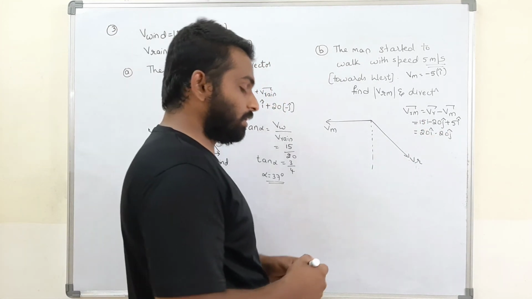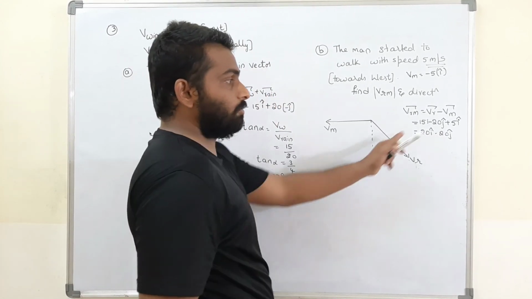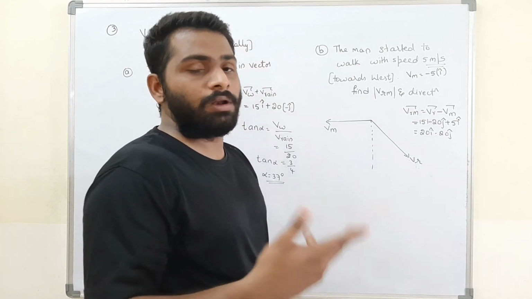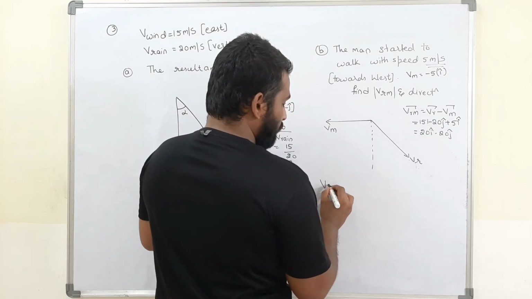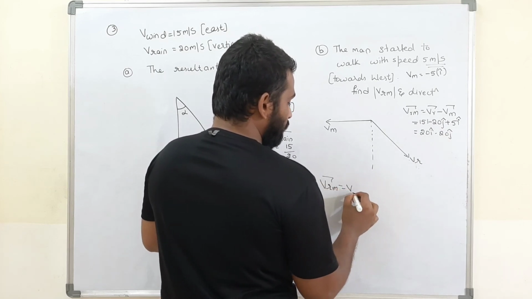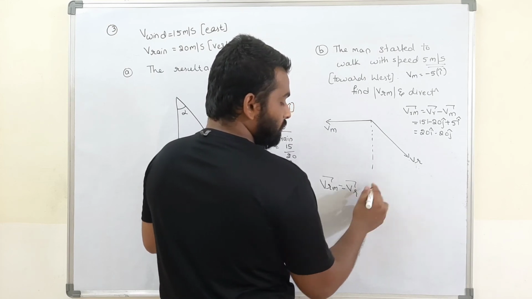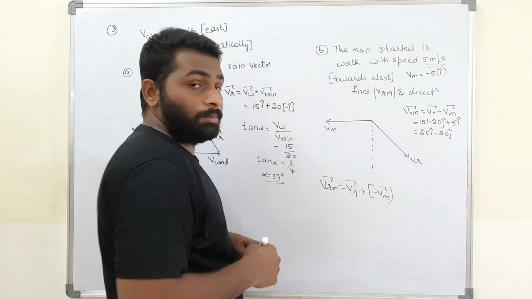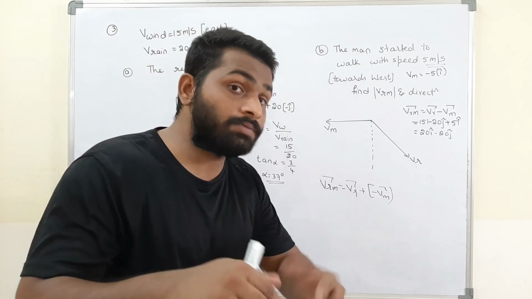Now, finally I got the velocity of rain with respect to man. Now think, in which direction will the rain fall? Vrm is equal to Vr minus Vm bar. I am writing this minus as plus of minus Vm bar, right? That means Vrm is the resultant of Vr and minus Vm.